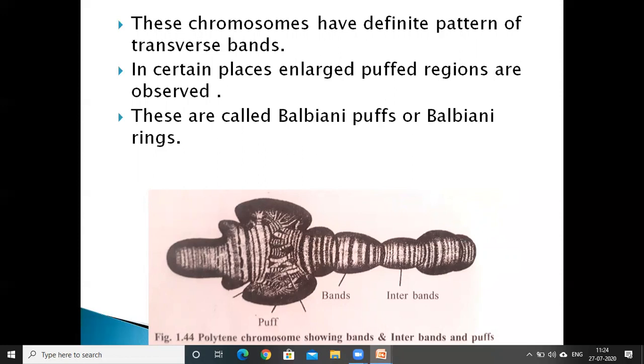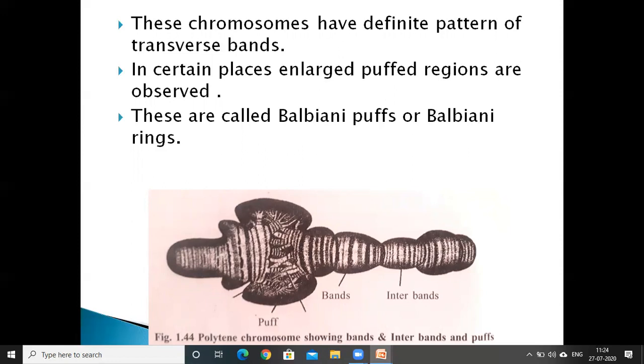Apart from these bands, these chromosomes also consist of puffs. Puffs are swellings where the DNA unfolds into open loops due to intense gene transcription. These puffs were first named by the scientist Balbiani.